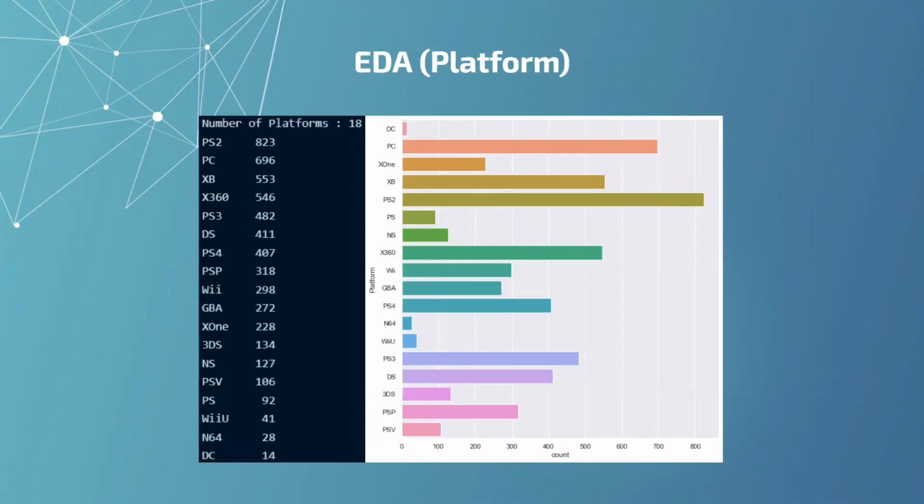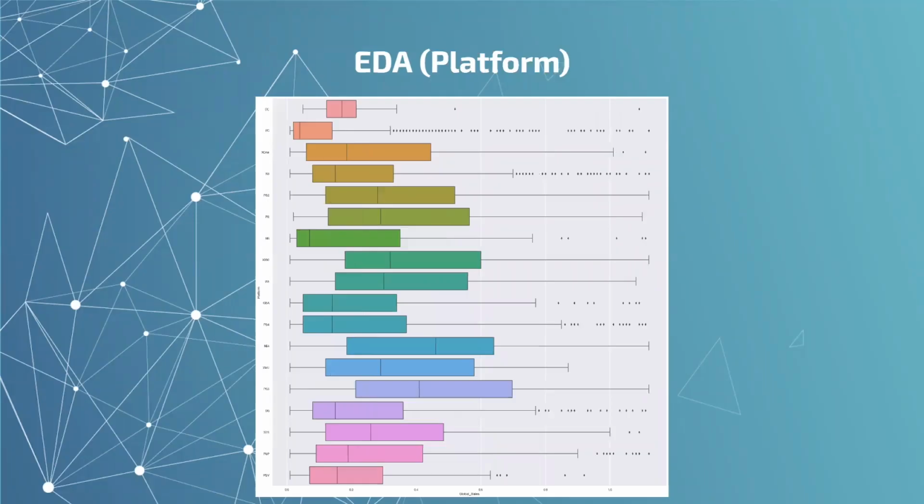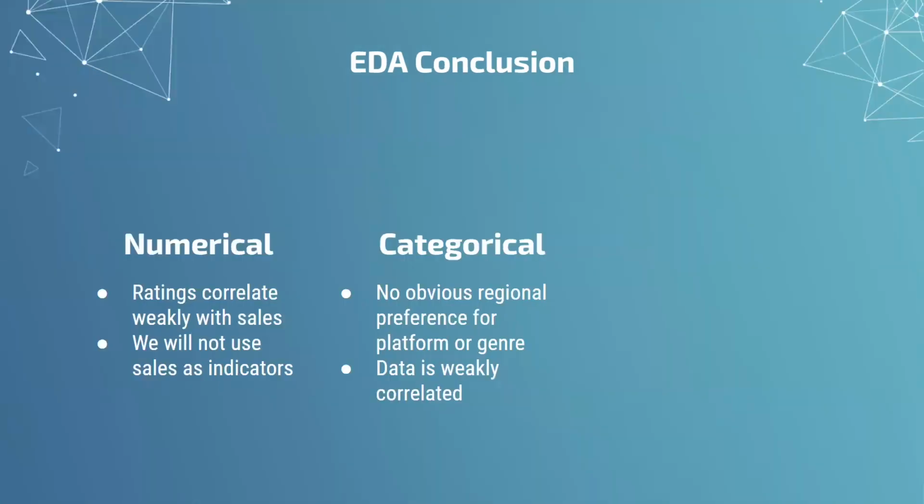After looking at the genres, we looked at the counts of each platform. We then did a cat plot of platforms against regional and global sales to see if there is any regional or global preference for platforms. The graphs for global sales are shown here. We realized that there is no obvious regional or global preference for platform or genre, and that the data is generally weakly correlated due to the overlaps shown in the cat plots.